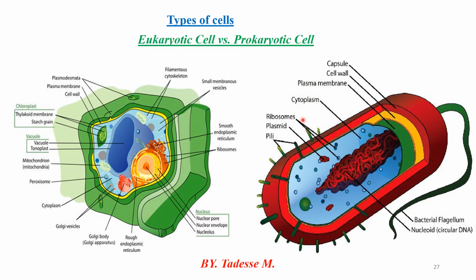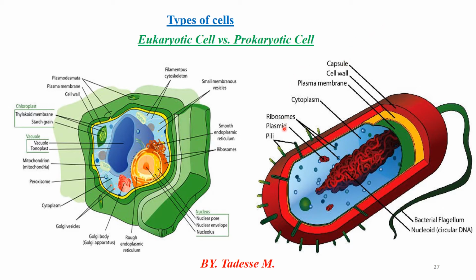DNA, plasma membrane, cytoplasm, and ribosome are cellular structures found in all prokaryotic cells, as well as in eukaryotic cells.